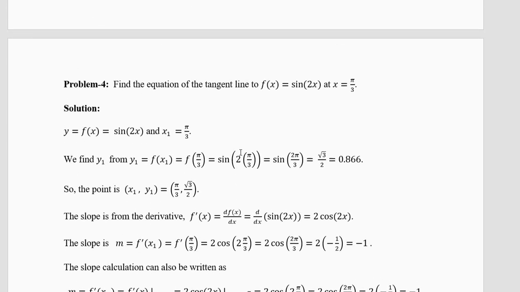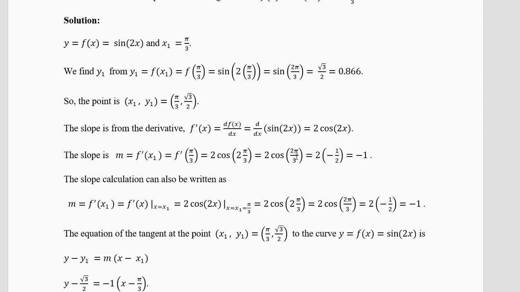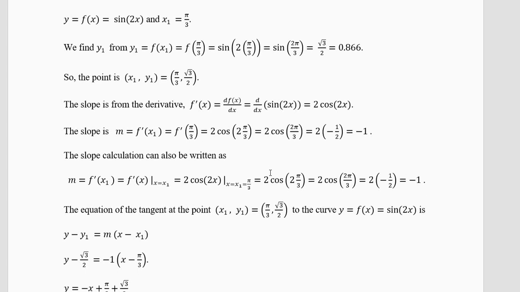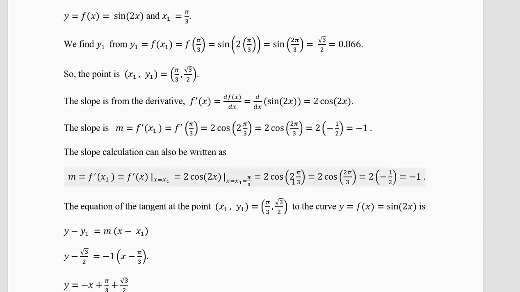Now to find the slope, what is the derivative of sine u? Derivative of sine u is u prime cos u. So you will get cos 2x into derivative of 2x. Derivative of 2x is 2. 2 is a number, so we keep it on the left. So the derivative is 2 cos 2x. Now the slope is at x equal to pi by 3. So 2 into cos of 2 pi by 3. So this is minus half. The calculator will write it as minus 0.5. Into 2 you will get minus 1, the slope at this particular point.